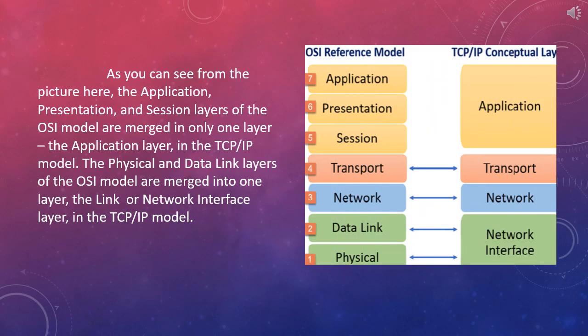As you can see from the picture here, the application, presentation, and session layer of the OSI model are merged in only one layer, that is application layer, in the TCP/IP model. The physical and data link layer of the OSI model are merged into one layer, the link layer, in the TCP/IP model.